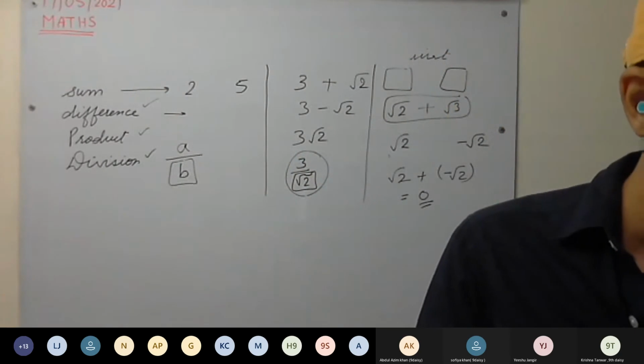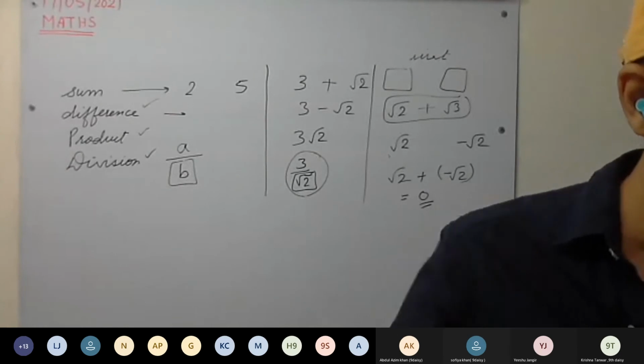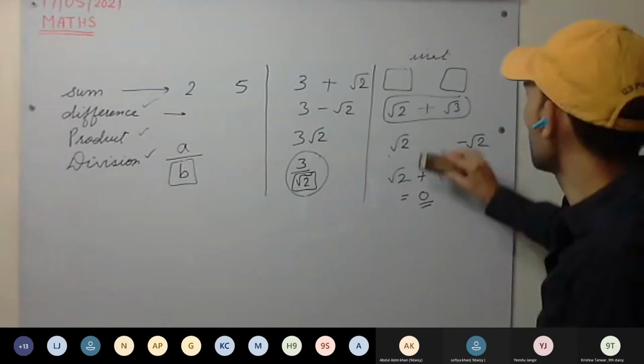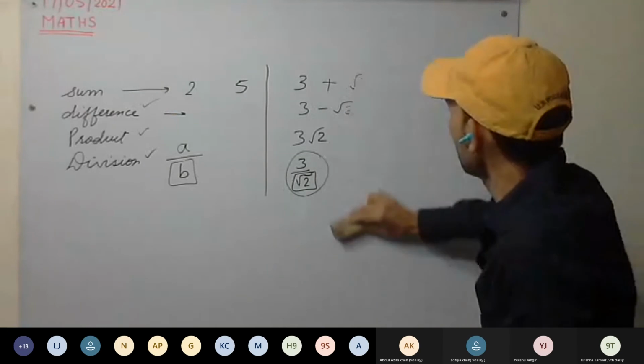State whether the following numbers are rational or irrational. Okay. Take out your notebooks and start the first question. 2 plus root 2, the whole square. Solve it.